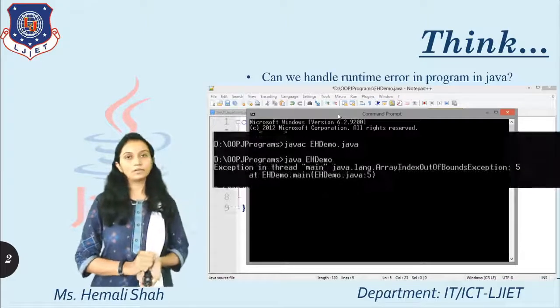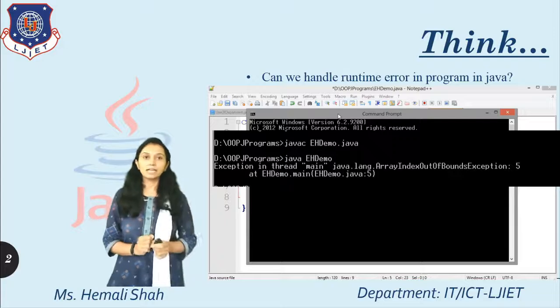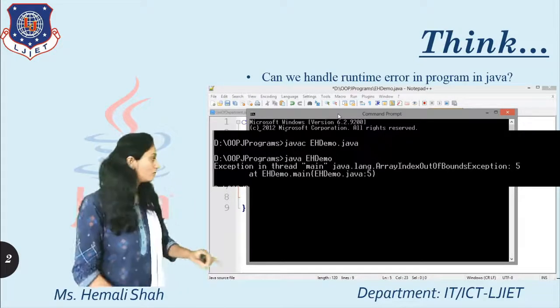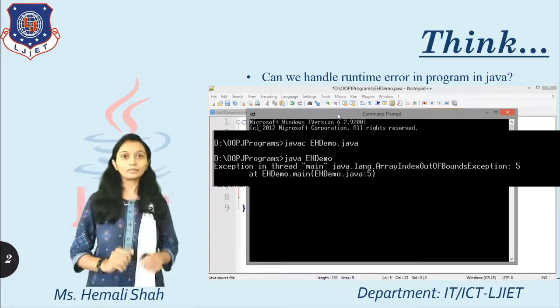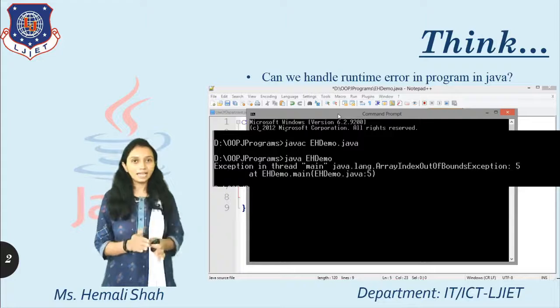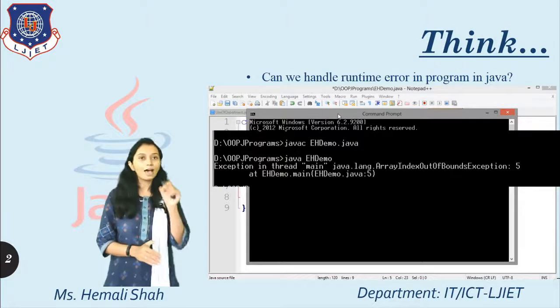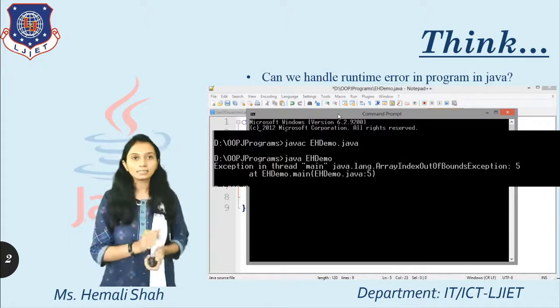After running your program, you will get such an error: exception in thread main, and you will get the location at line number 5 in the last line. This means the error is array index out of bounds because of 5. Here 5 is the message and this is the exception class name.